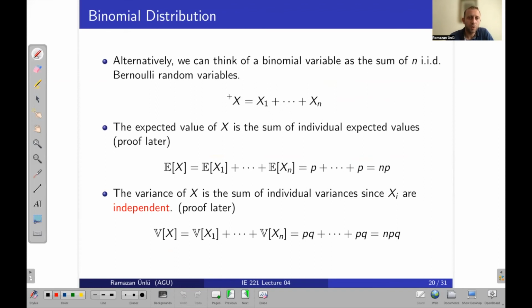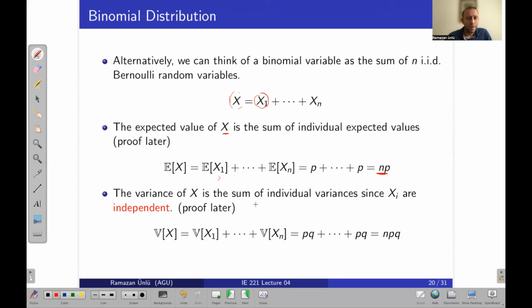So the expected value of x, which has a binomial distribution, is the sum of the individual expected values of the Bernoulli variables, and we will prove that later. So it is p plus p plus p plus and so on, and it will be np.